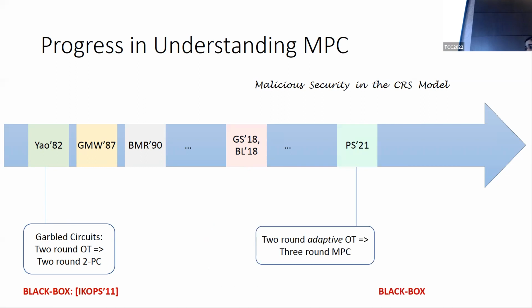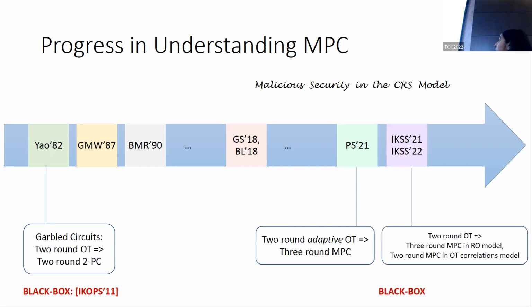So what do we know in the black box setting for MPC? We know that two-round adaptive OT, which is maliciously secure OT that satisfies some extra adaptivity properties, can be used to build three-round multi-party computation protocols. That was by a work of Patra and Srinivasan. We also know, by joint works with Ishai, Srinivasan, and Sahai, that two-round OT protocols can be used to build three-round MPC protocols in the random oracle model, as well as two-round MPC protocols in OT correlations models. So these are idealized models that are different from the common reference string model, which is what we care about for the purposes of this work.